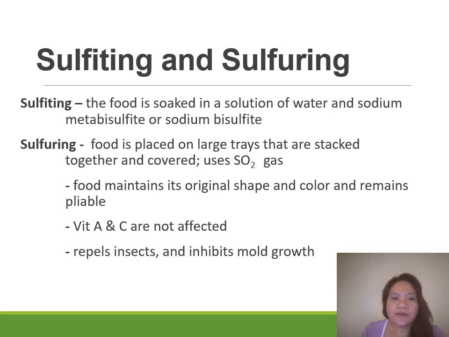So what is the purpose of sulfuring? So sulfuring will maintain the original shape of your fruit and vegetable as well as maintain the color of the commodity during your drying process. So sulfuring will not affect vitamins A and C during your drying process, and it will inhibit mold growth during your storage.